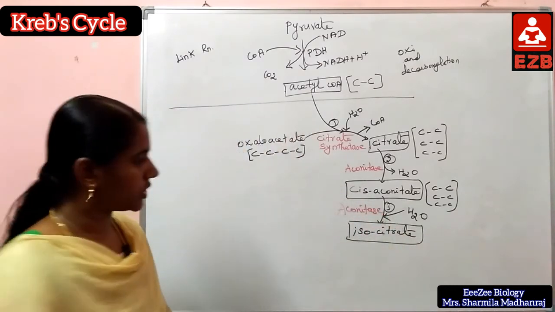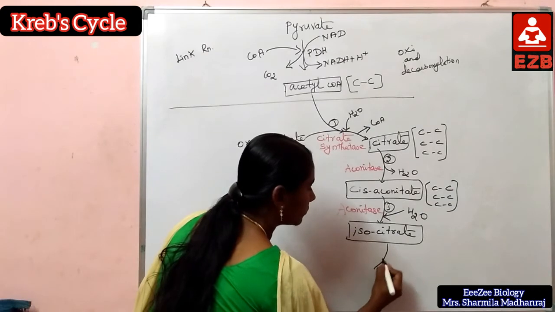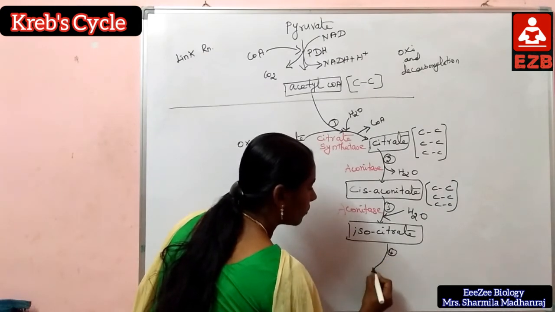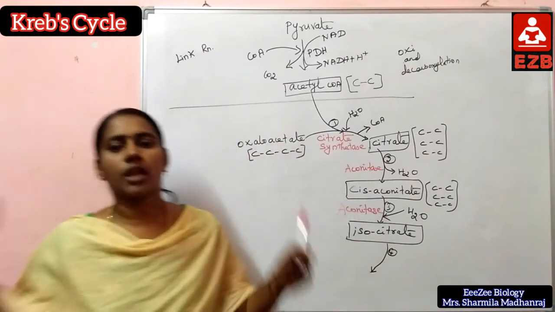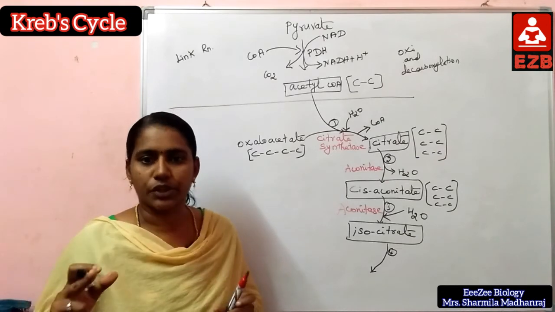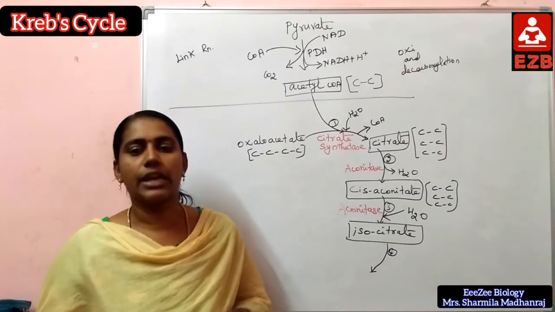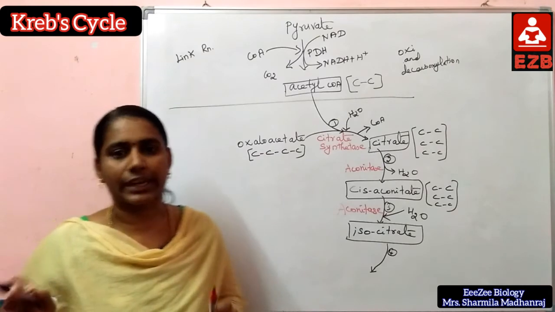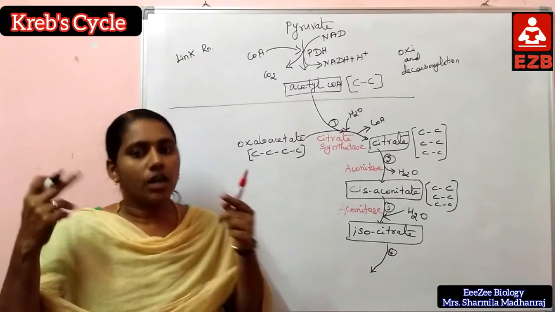Next, the fourth step. Isocitrate is converted to oxalosuccinate with the help of the isocitrate dehydrogenase enzyme.